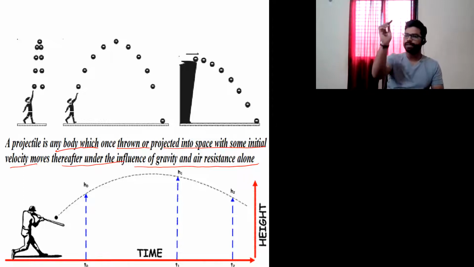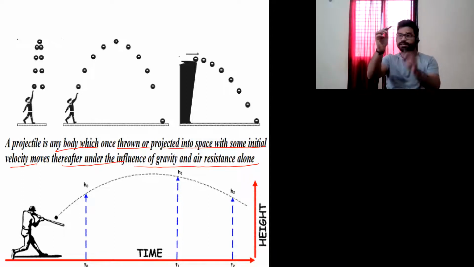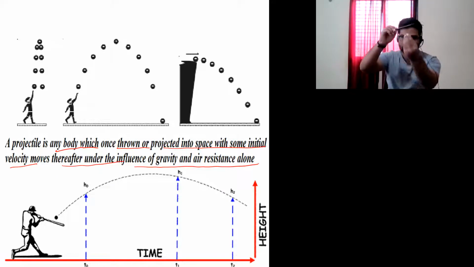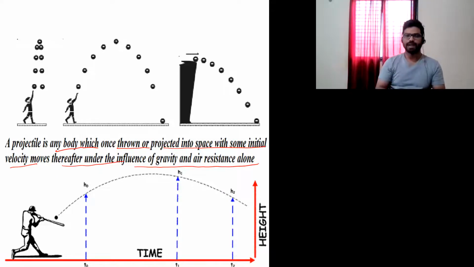If I am throwing this pen, this does not mean that I'm always going to push this pen in the horizontal direction. No, it is in air. The only force acting is in the downward direction, gravity, and some air resistance. For our simplicity, we will eliminate air resistance from our examples and our questions.